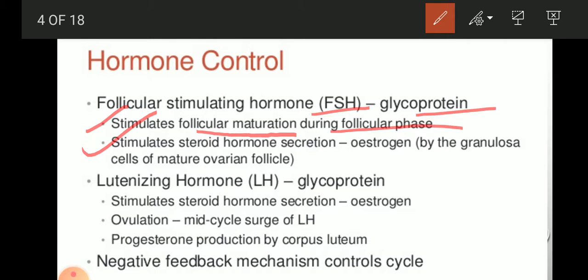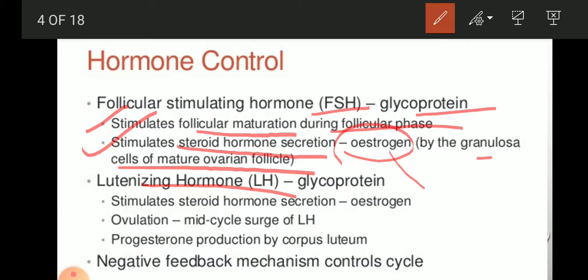It also stimulates a steroid hormone secretion, that is called estrogen. Estrogen is secreted by granulosa cells of mature ovarian follicles. So when these follicles get mature, they will start to release estrogen.